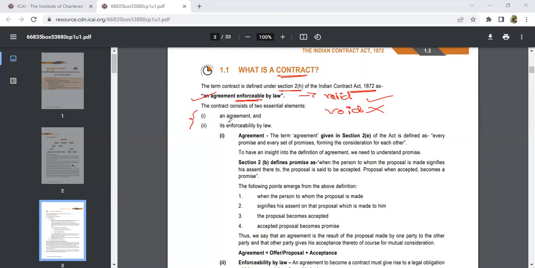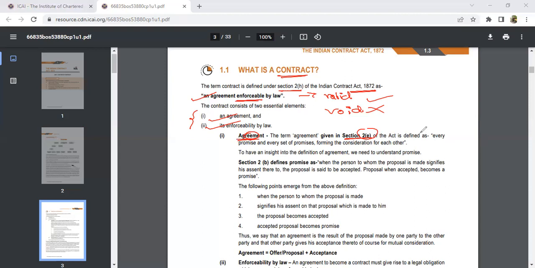Okay. And here, whatever contract you people are going to make, we have two things involved in that contract. The very first thing is an agreement, and the second thing is acceptability by the law. Then you can ask me, what is an agreement? Agreement is, according to Section 2(e), you can remember this section, how you can ask me. See, agreement, E comes, right? So Section 2(e) is agreement. You have a trick to remember, so know this trick, okay? The term agreement is given in this section.